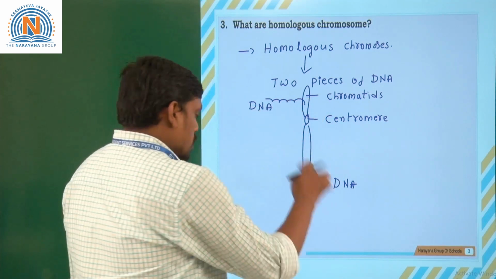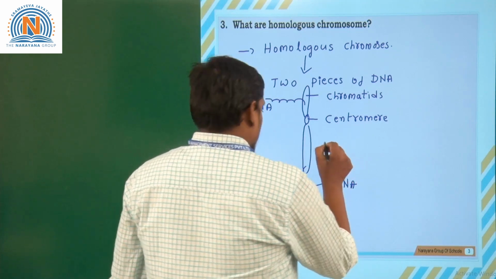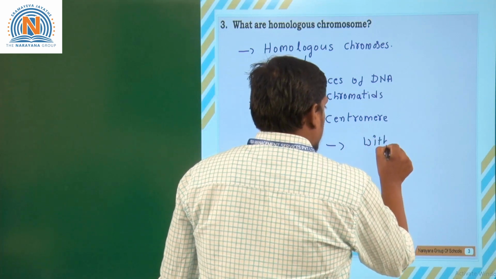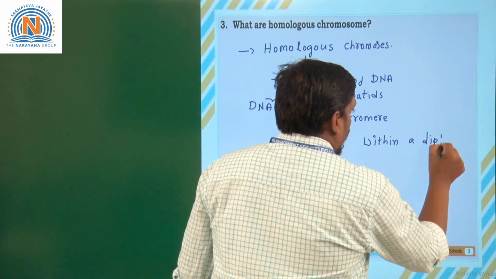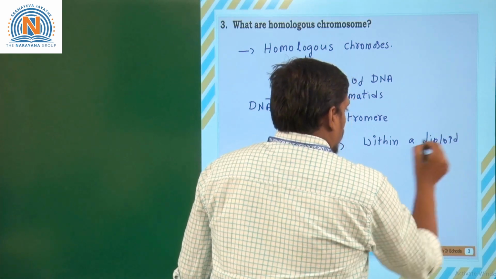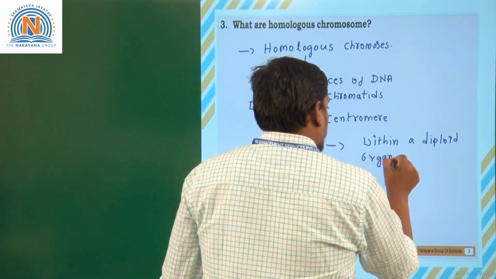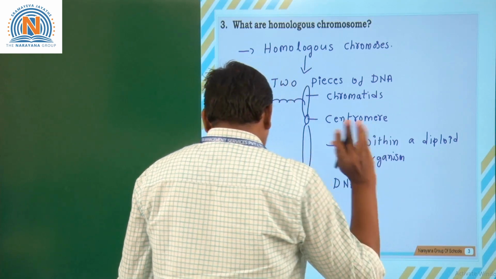So, these two pieces of DNA are generally within a diploid organism. What do you mean by a diploid organism? Why is it called so?